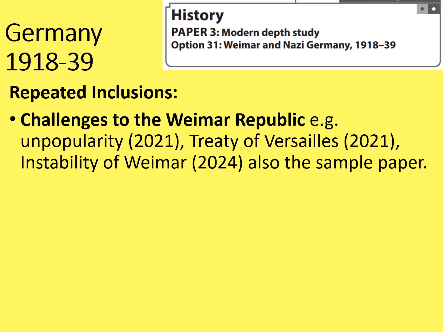The unpopularity of the Weimar Republic came up in 2021, the Treaty of Versailles also came up in 2021, and the instability of the Weimar Republic came up this year. So maybe they're going to focus on a different aspect of Weimar this year, if it appears at all.